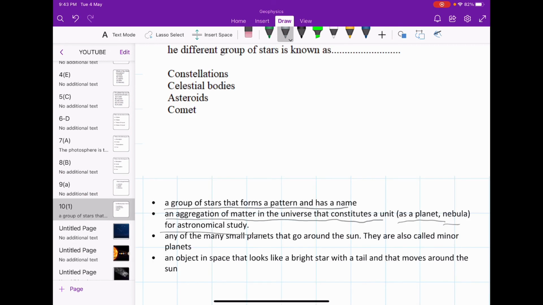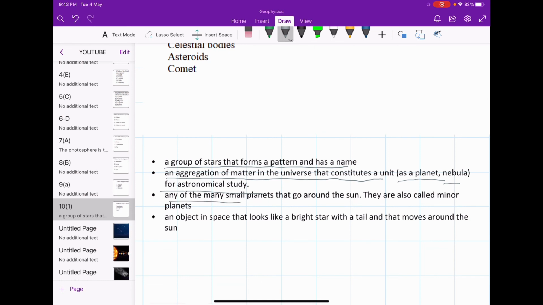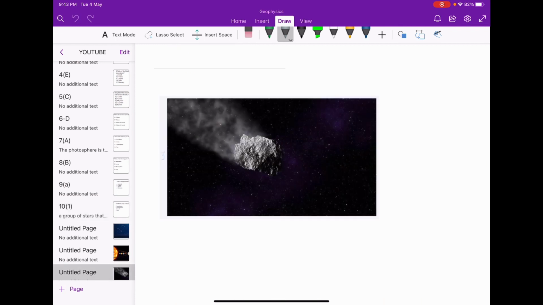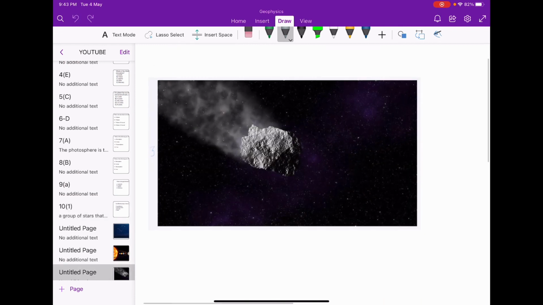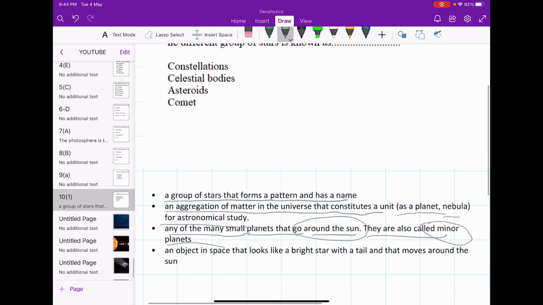Next is asteroid, any of the many small planets that go around the sun. They are also called minor planets. So this is an object which goes around the sun but is not a planet, and is known as a minor planet. So this kind of thing which is orbiting the sun is known as an asteroid.